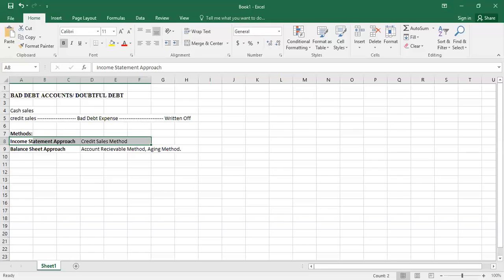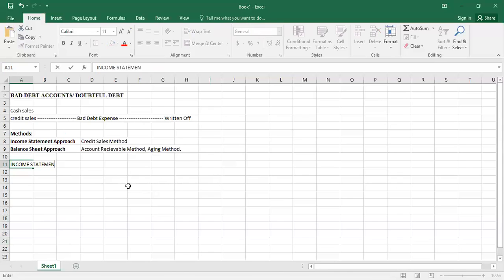We all know that the income statement has revenues and expenses, whereas the balance sheet has assets, liabilities, and equity. So let's start today's topic with the income statement approach.